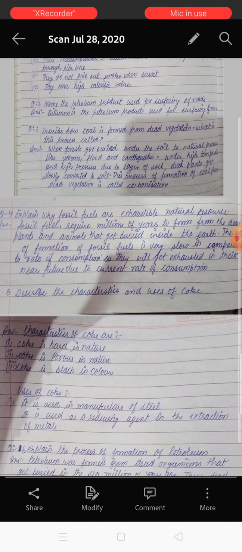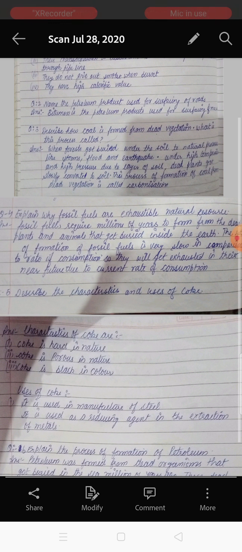Why are they said to be exhaustible? Because fossil fuels take millions of years to form. But their consumption is high day by day. The process of making them is very slow, and the use of fossil fuels is in a very high amount. So what happens if the use is more than the production? In this case, they can be finished in the future.